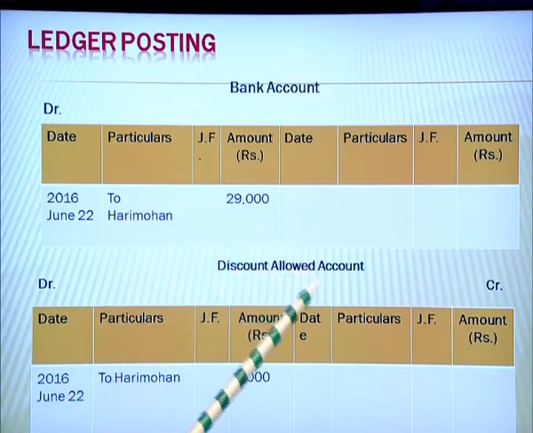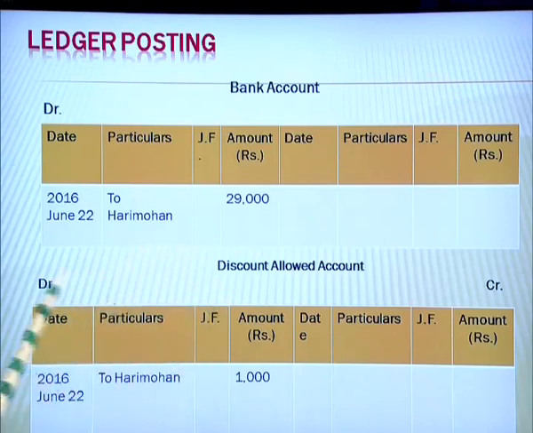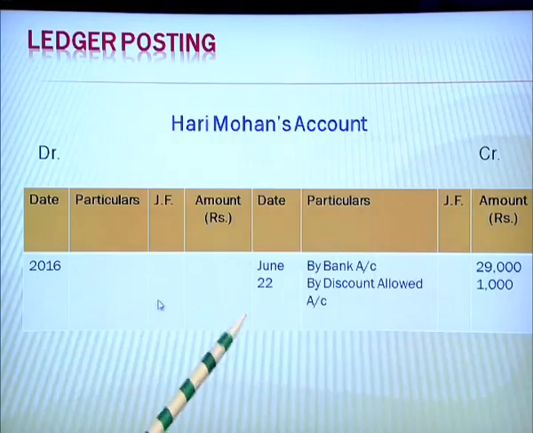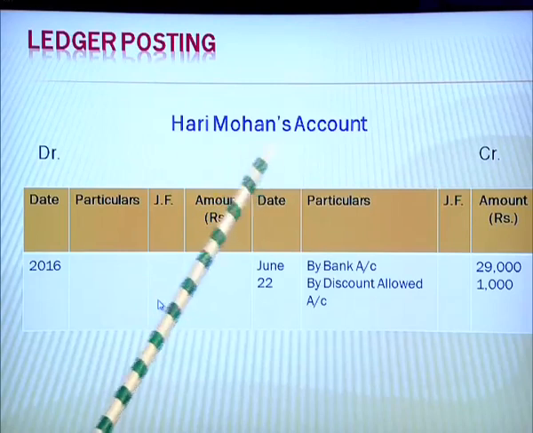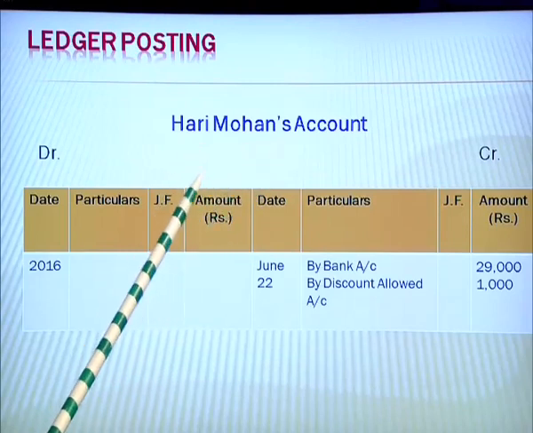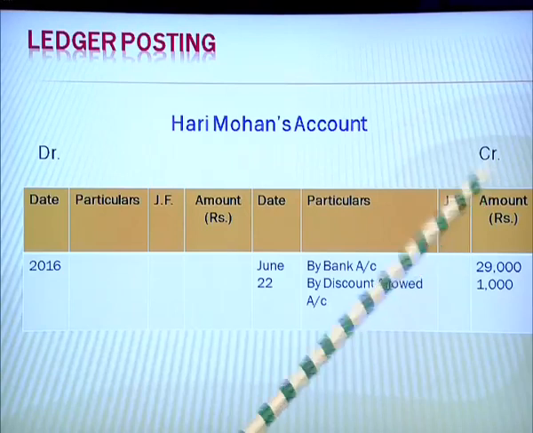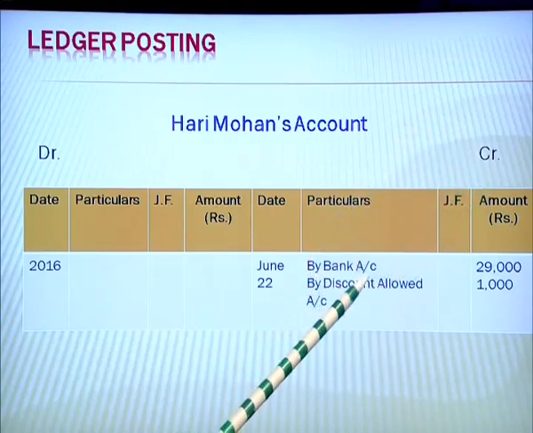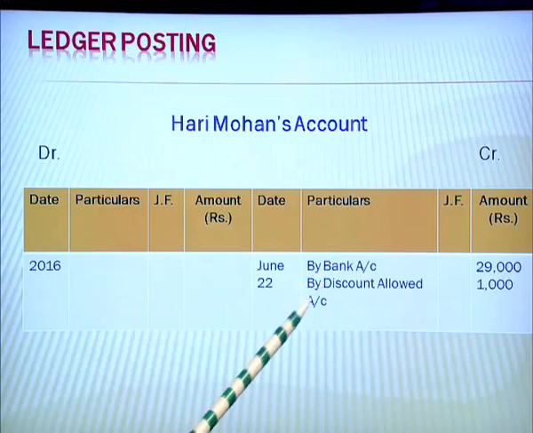Similarly, the discount allowed account in the journal was also debited. So, on the debit side of the ledger posting, we will write "To", which is mandatory whenever a transaction is posted on the debit side. So, to Hari Mohan an amount of 1000 rupees. Then Hari Mohan's account in the journal was credited. So, on the credit side we will write by bank account 29,000 and by discount allowed account 1000 rupees. So, this is how a compound entry is transferred into the ledger accounts.